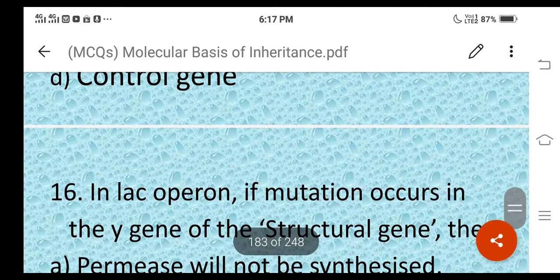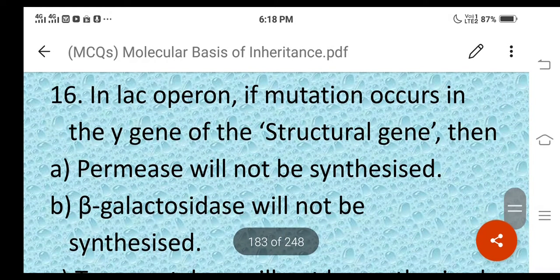Then next one, question number 16. In lac operon, if mutation occurs in the Y gene of the structural gene, then the options are like this.